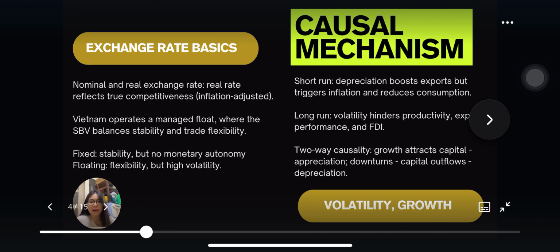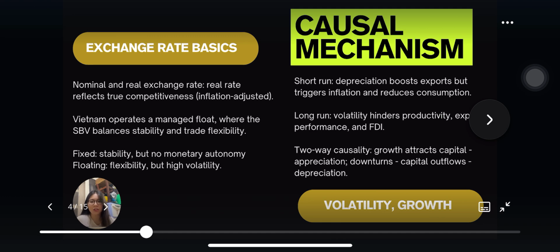This arrangement aims to strike a balance between stability, important for attracting capital and managing foreign currency debt, and flexibility, which supports export competitiveness. By contrast, fixed regimes offer more certainty but sacrifice monetary autonomy, while fully floating regimes can expose the economy to sharp fluctuations. Finally, exchange rate volatility has both short and long-run implications.